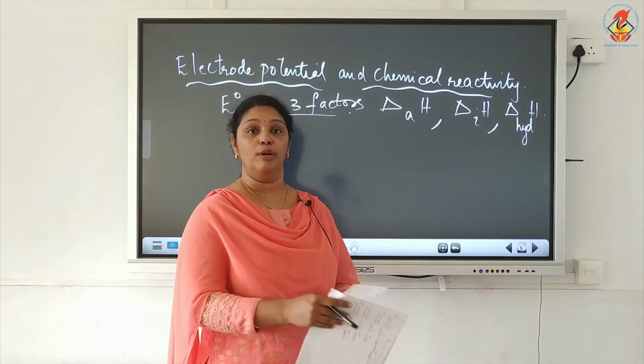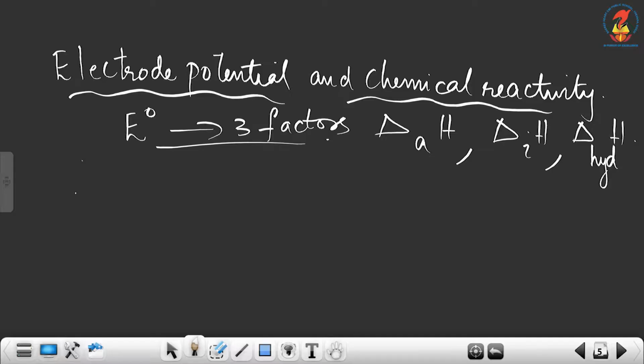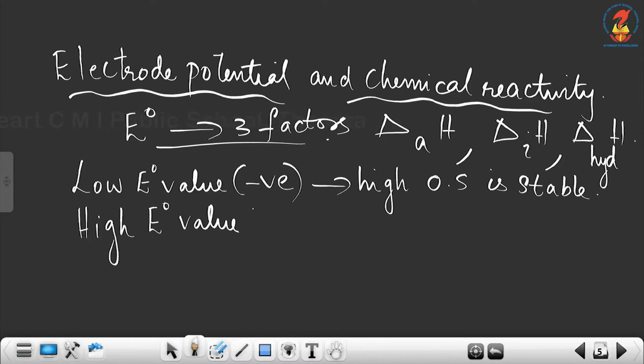transition metal compound. Now, something you have to note here: low E0 value. Low E0 value means it will be a negative electrode potential value. Then high oxidation state is stable, and high E0 value means positive E0 value.